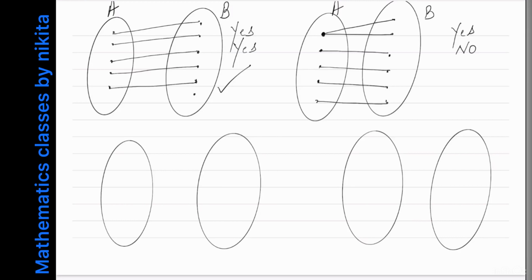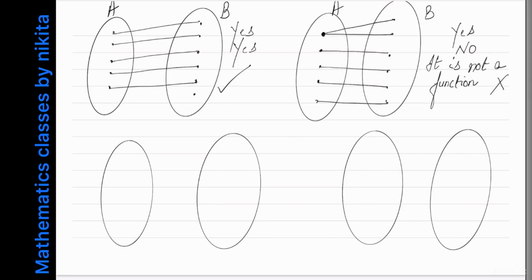The first element has two images. Okay, it's going like this and this. So this element is related to this as well as this. So therefore the second condition is not satisfied. So therefore it is not a function. So I'll put a cross here.